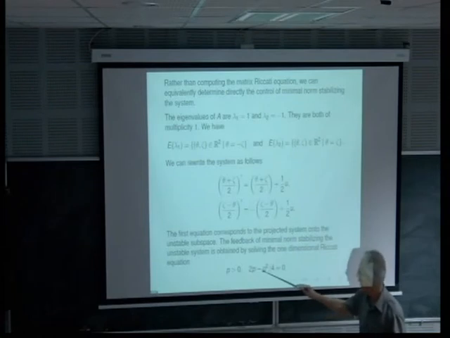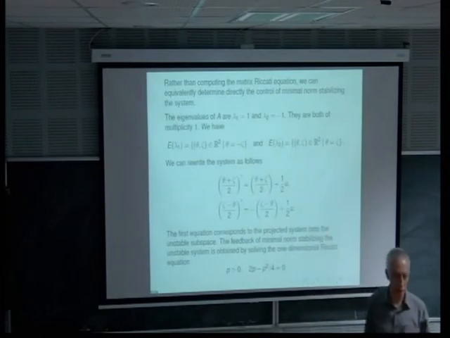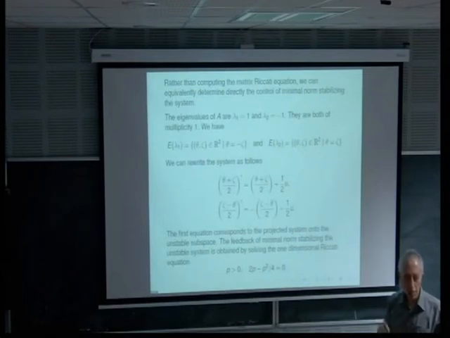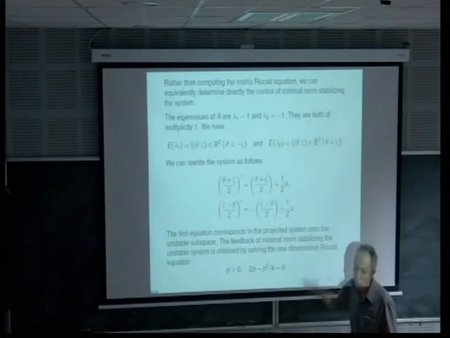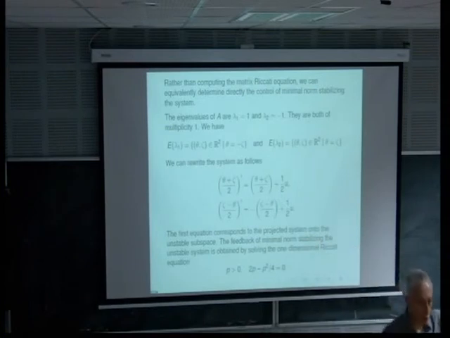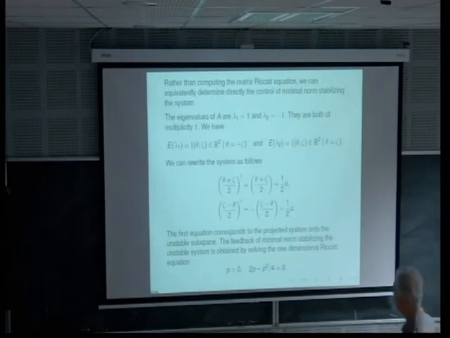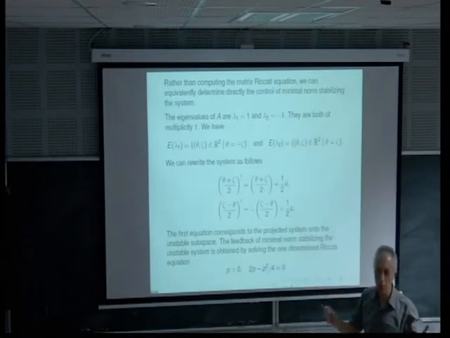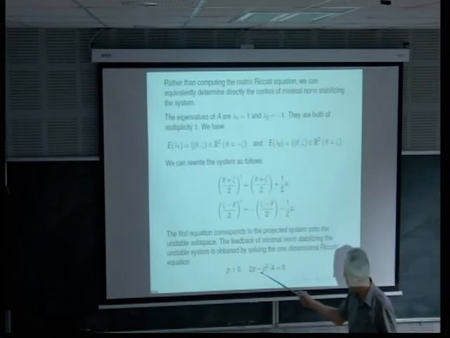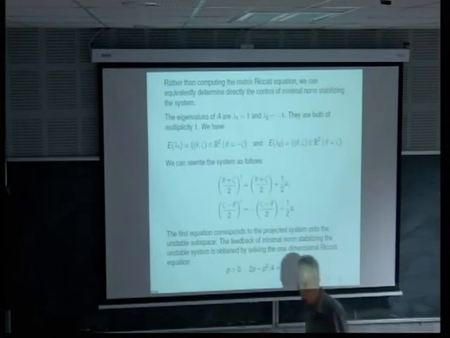And the control part, minus P, B, B star, P. B is just a scalar here. It's 1/2. So B star is 1/4. P, B, B star, P is just minus B squared over 4.